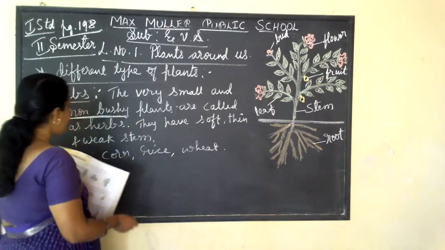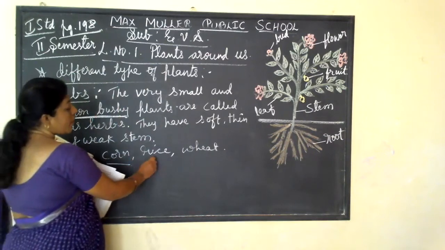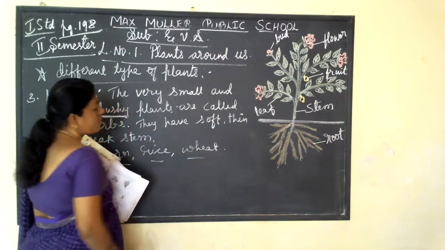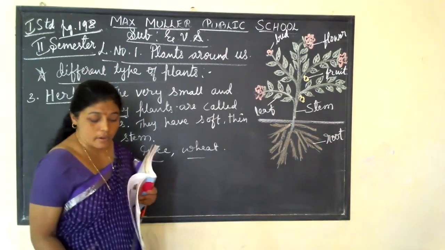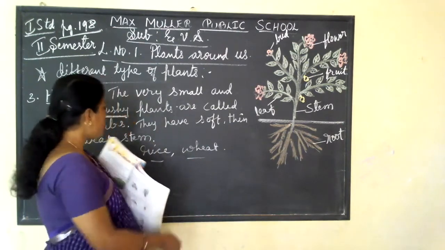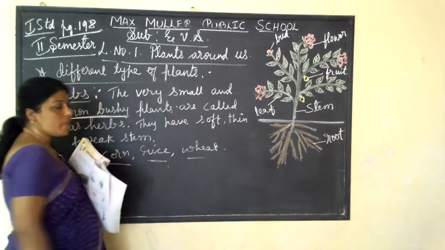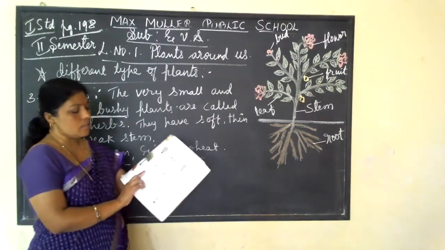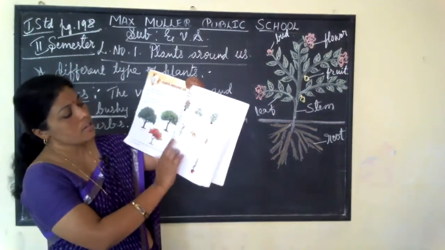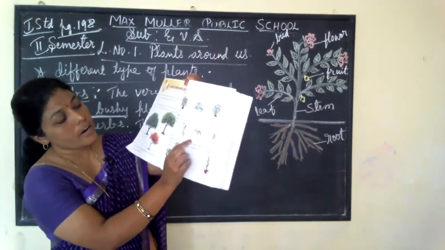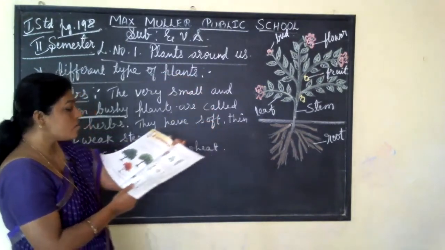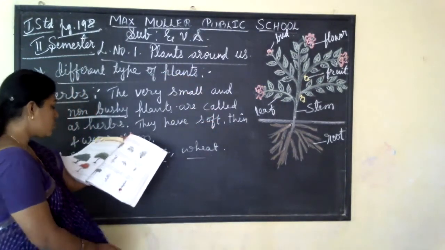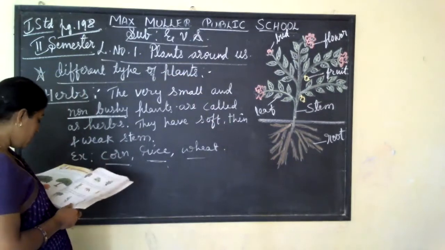So for example, corn, rice and wheat plants. If you go to your native place, you can see all these plants. Okay, they are very small. See, in the picture, this is the corn plant, this is rice and this is wheat. They are very small and thin, and the stem is very thin too.